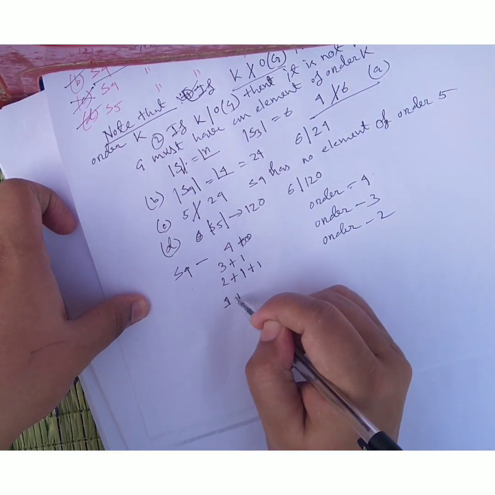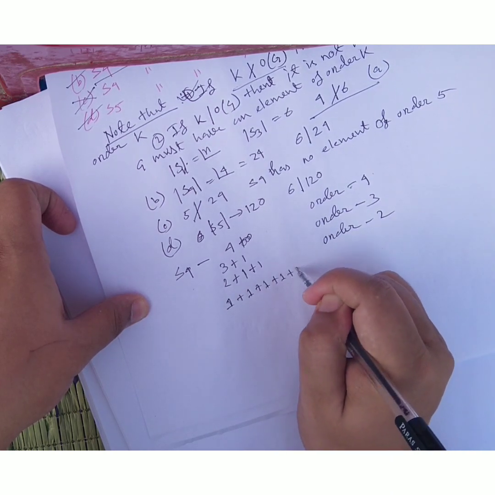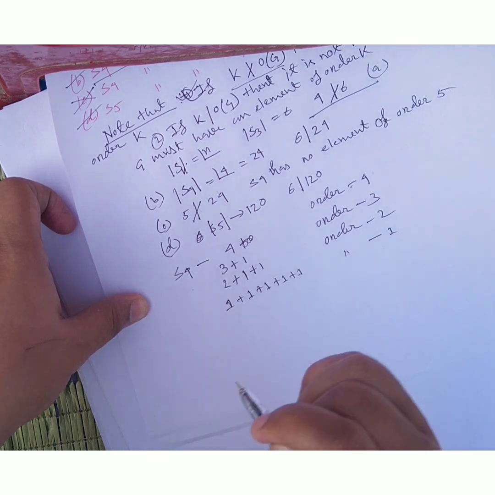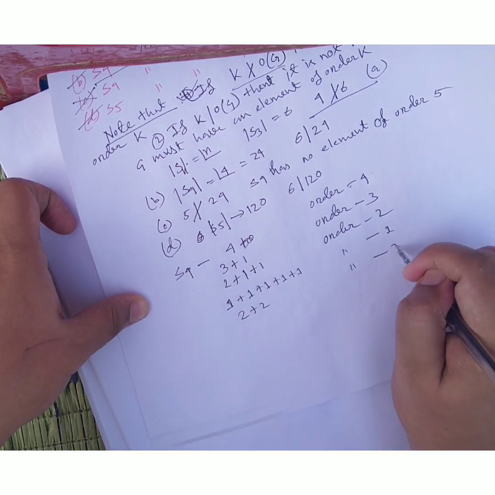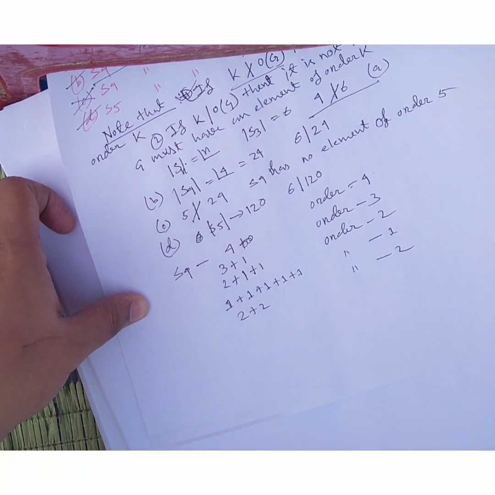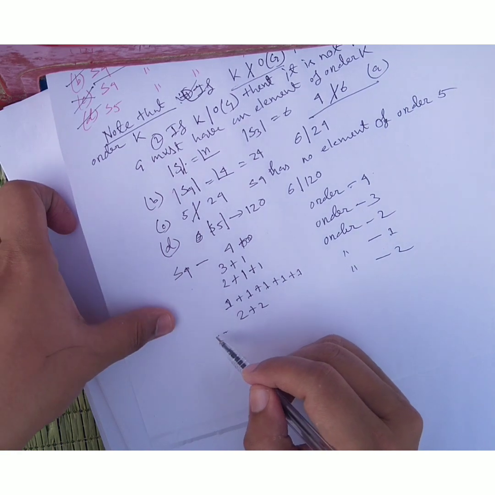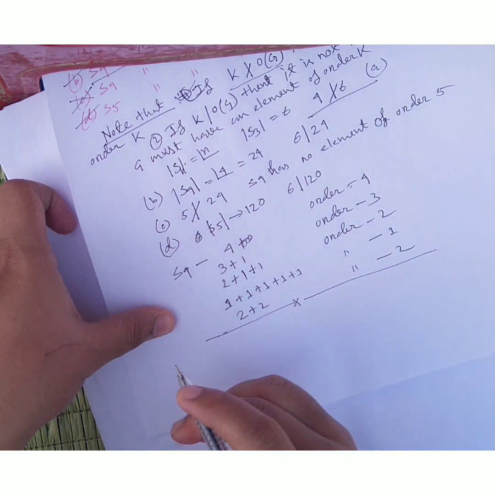Next is 1 plus 1 plus 1 plus 1 plus 1, so the order is 1. Another is 2 plus 2, so the order will be 2. So I do not see any possibility; using the partition method I see that no order is 6 according to me.